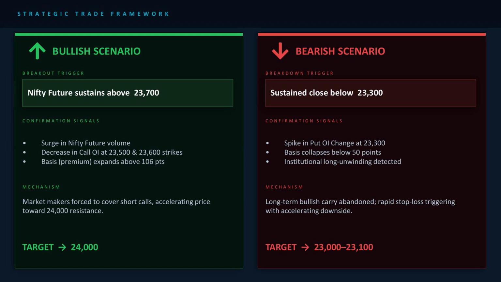a bullish sign. Mechanism: when market makers cover their short calls, they're forced to buy the underlying index, which pushes price rapidly toward 24,000. Target: 24,000.